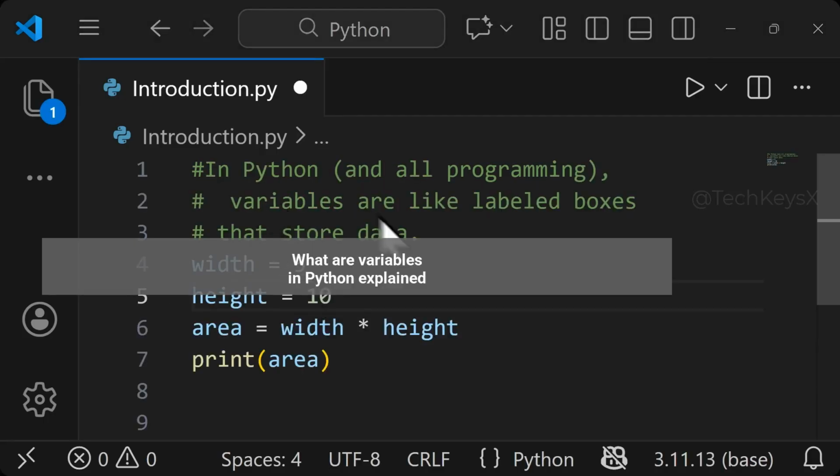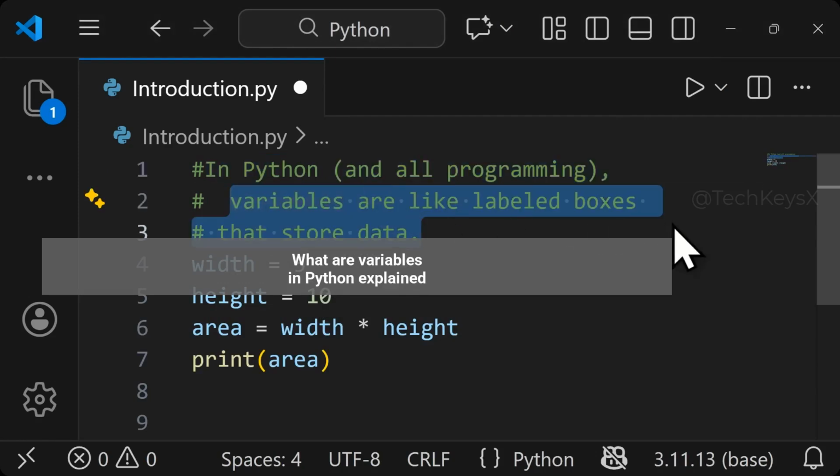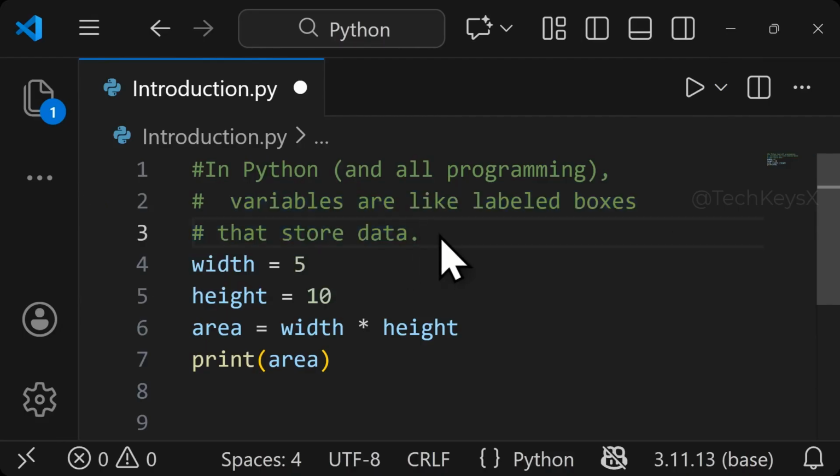Now we will learn what variables are in Python. In Python and all programming languages, variables are like labeled boxes that store data. So variables are basically containers in which you can put different things. A variable is a name that you assign to a value, so you can use that value later in your program.